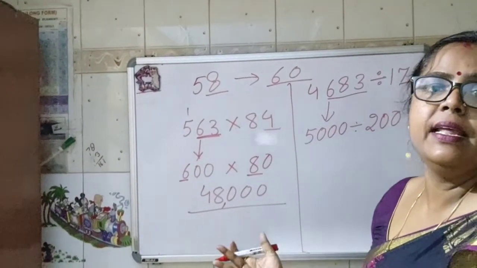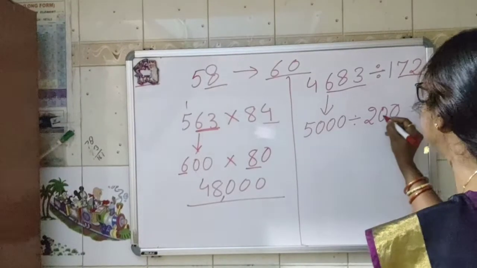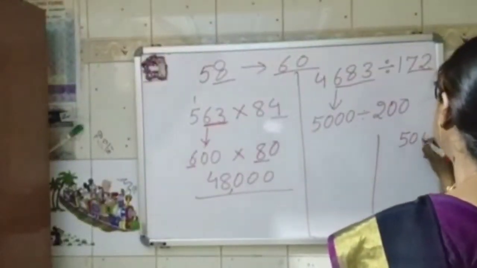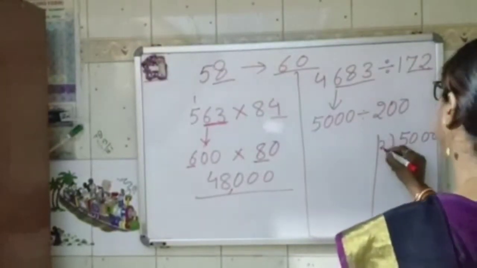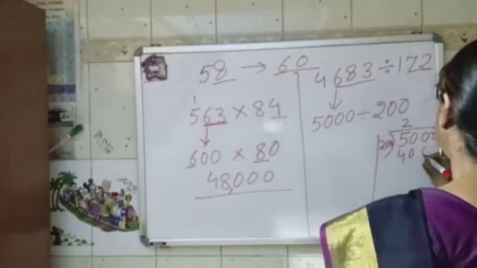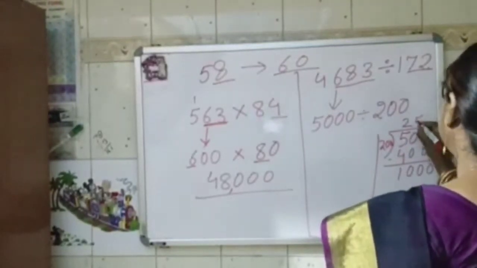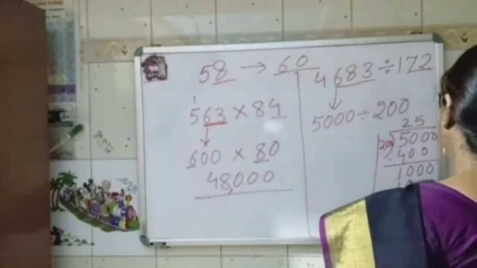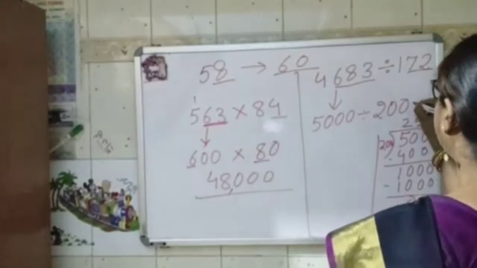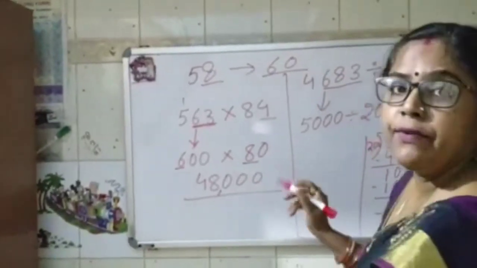Either you do it mentally or you make a rough column and do it, up to you. I am just telling you both processes. See, 5,000 divided by 200. Okay, so 2 2s are 400, minus, 1000 is there. 2 5s are 10. So this is 1000. The answer is 25.